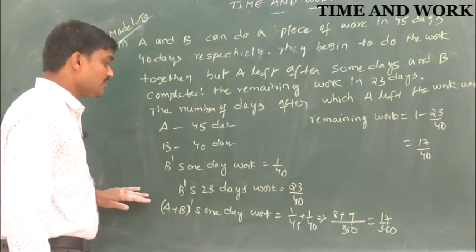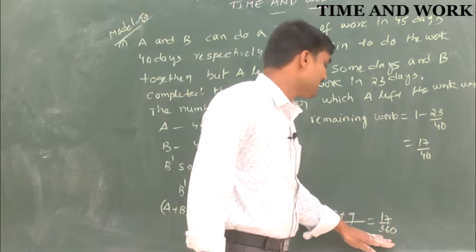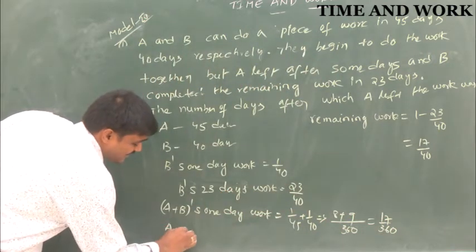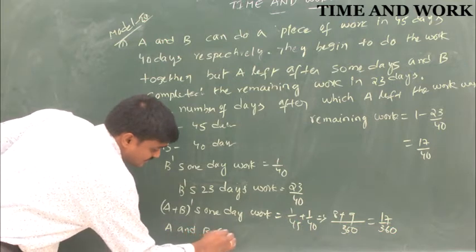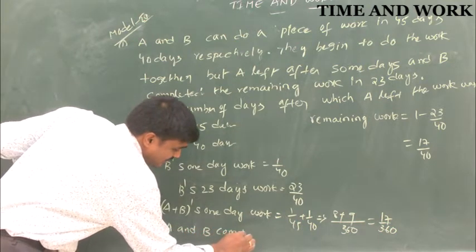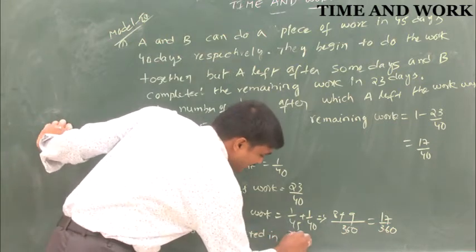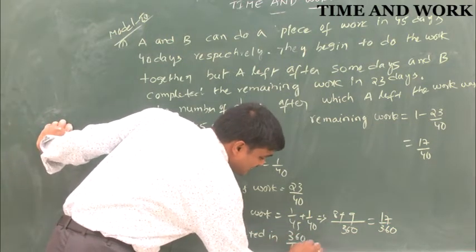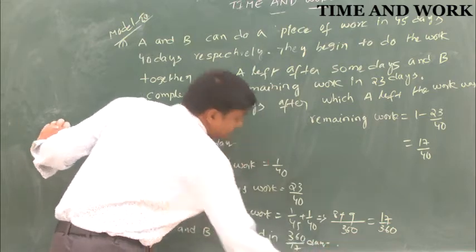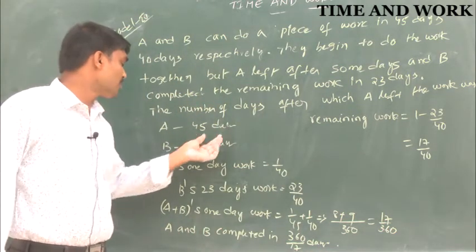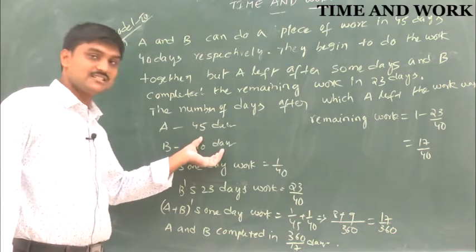A plus B's one day work is 17 by 360. So A and B complete it in 360 by 17 days.